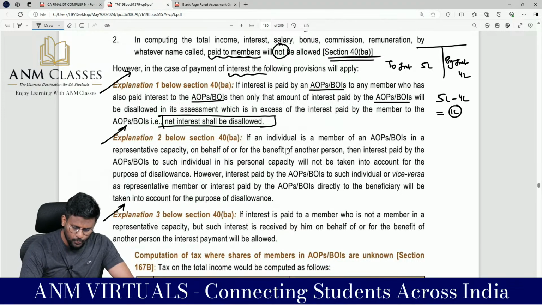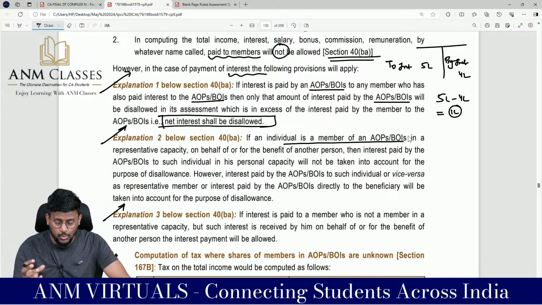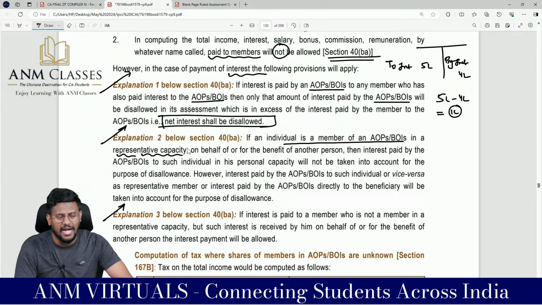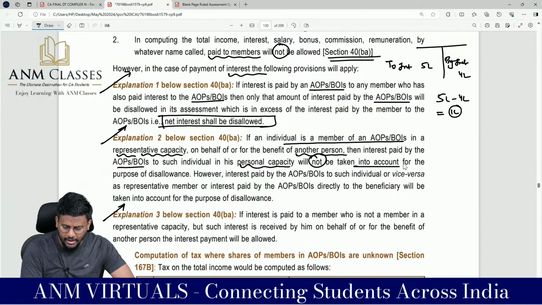Coming to explanation number 2. If an individual is a member of AOP or BOI, possible because it is an association of persons, and person includes individual, so one individual can be a member, in a representative capacity, that means I am a member not in an individual capacity, but in a representative capacity on behalf or for the benefit of any other person, then the interest paid by AOP or BOI to such individual in his personal capacity will not be taken into account for the purpose of disallowance.